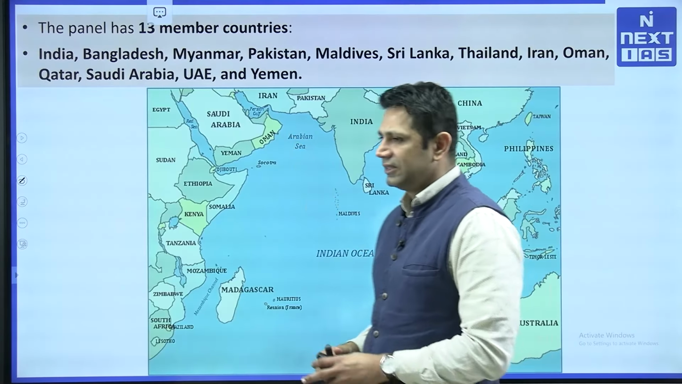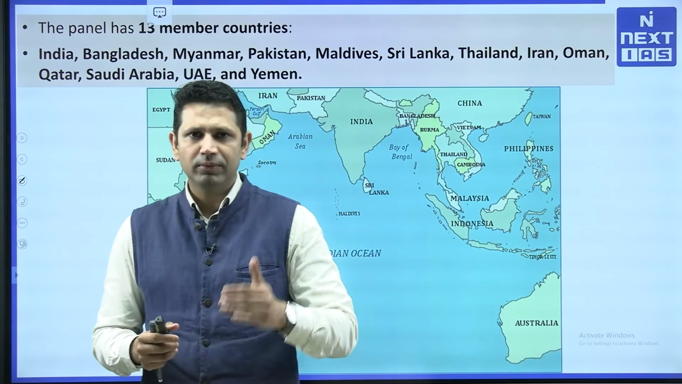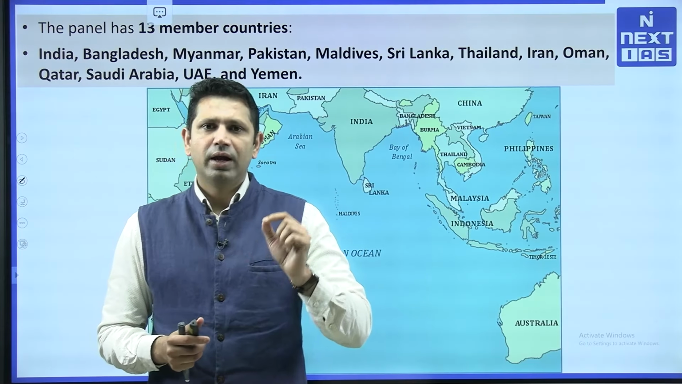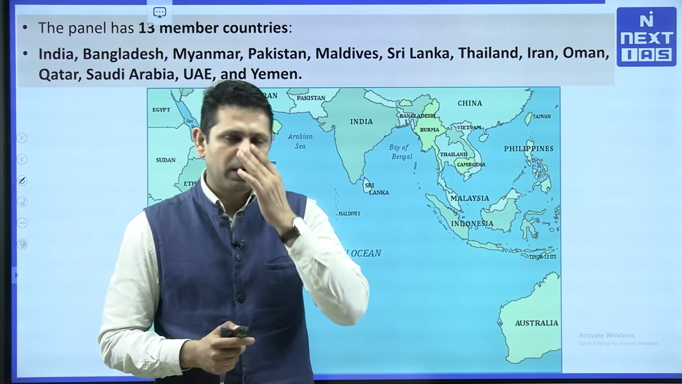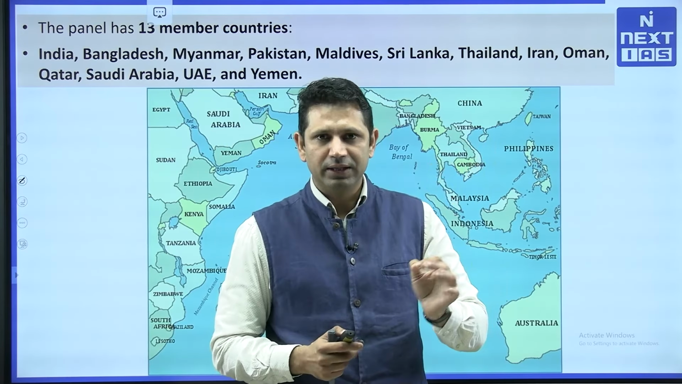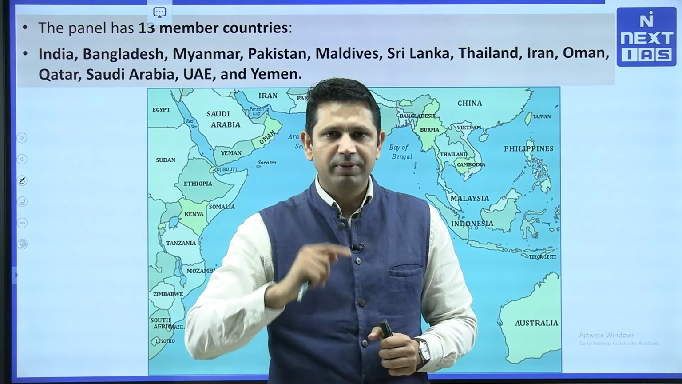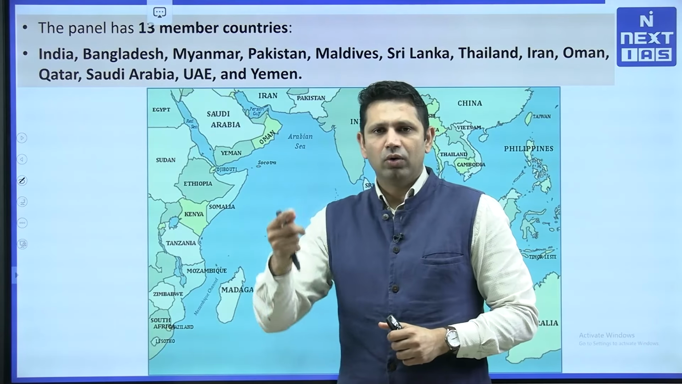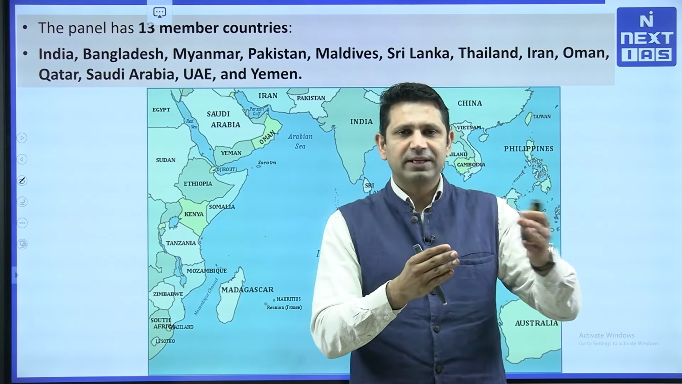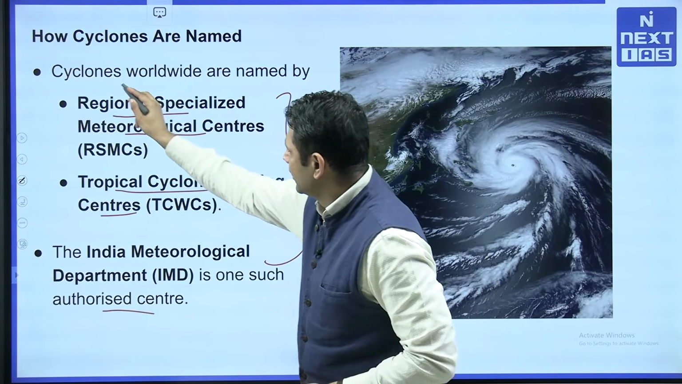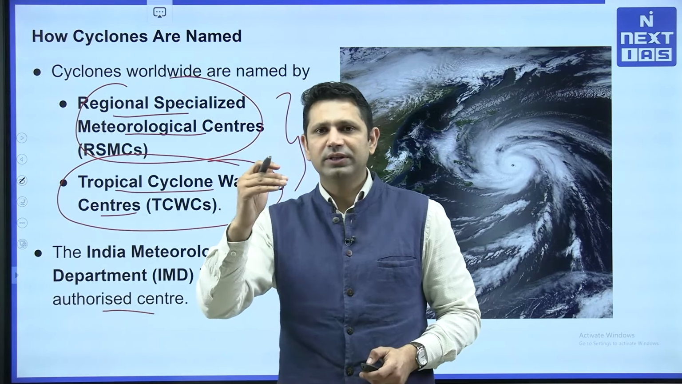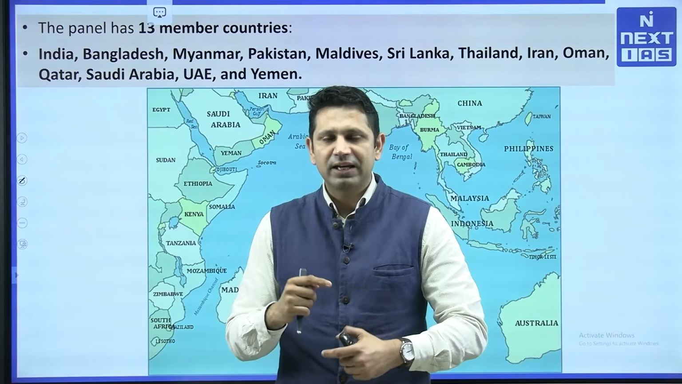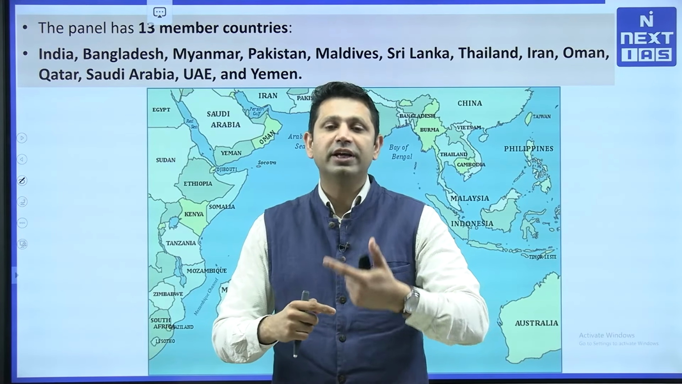Now in this mechanism, there are 13 countries and each country gives certain names to these meteorological departments, saying we give these names, and there is a list that will be given by each country. Now these lists first of all will be accepted by these regional specialized meteorological centers and tropical cyclone warning centers, and once they have been finalized, then the cyclones will be named in a rotation wise manner.